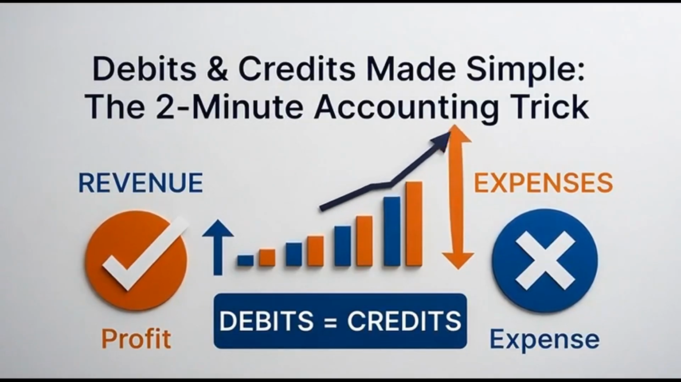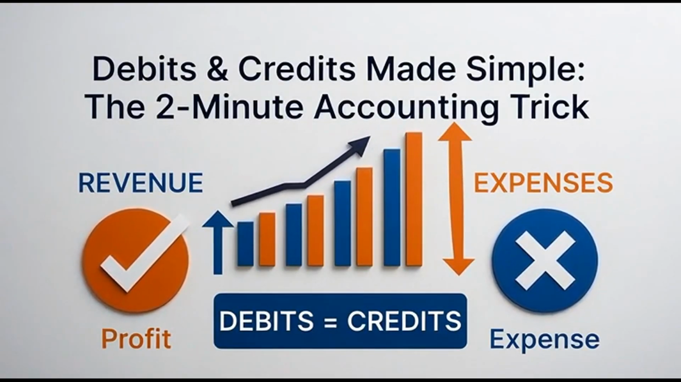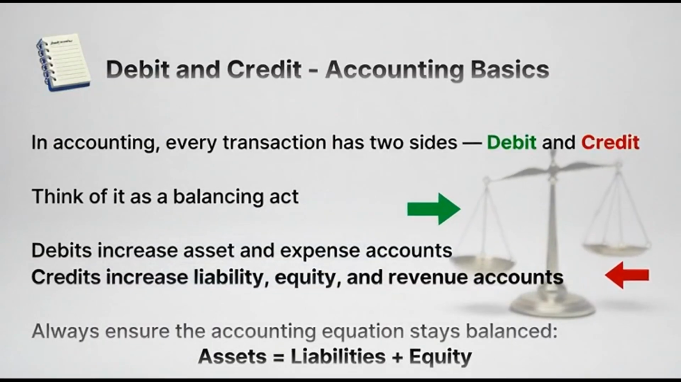Debits and credits, simplified. Revenue increases equity, shown by rising bars. In accounting, every transaction has two sides, a debit and a credit. Think of it as a balancing act. The equation must always remain balanced. Debit means receiving value, and credit means giving value.